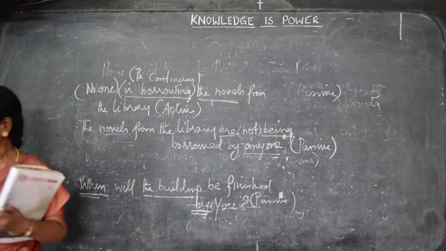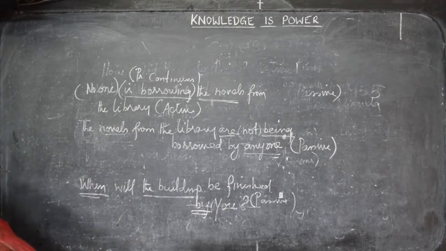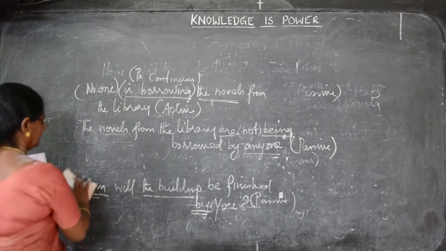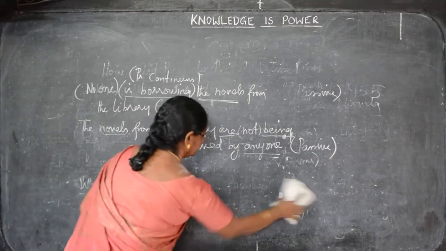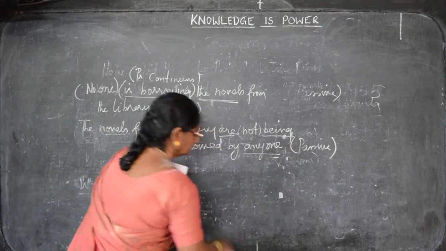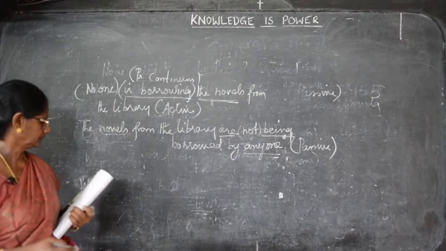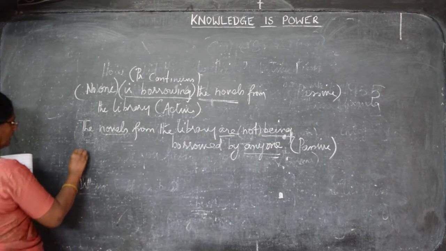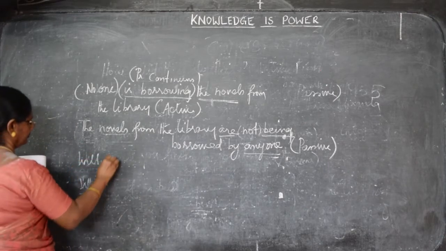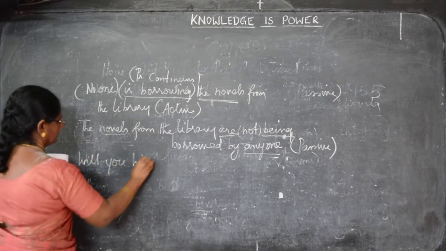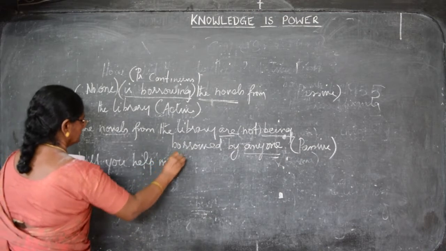Now we go on to the next sentence. Will you help me?